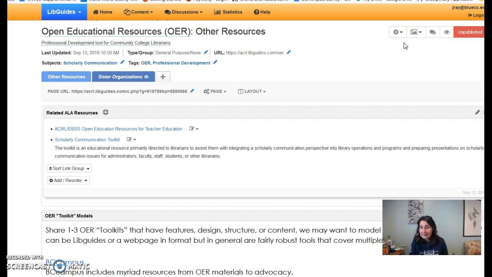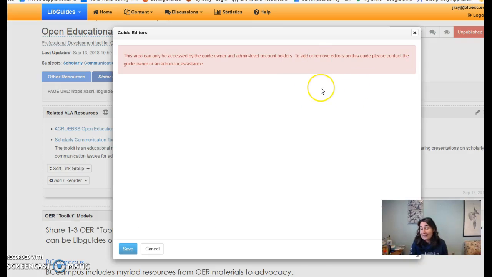So Walter, it sounds like you and I both went to the same place. Yeah, we went to the little settings here. When I clicked on guide editors, I can't see any names. And actually that's what made me assume that I didn't have guide editor status. You can also see I don't have the capability, since I'm not an administrator here, to add editors at any point.